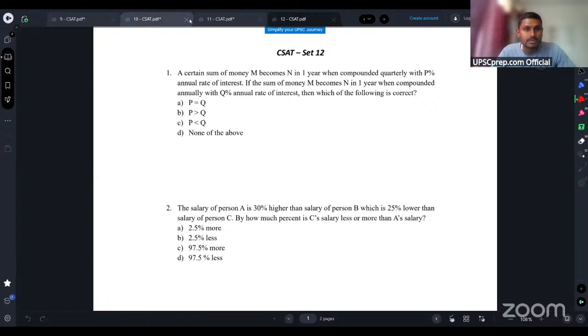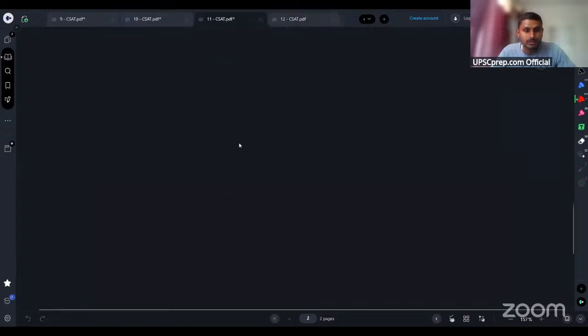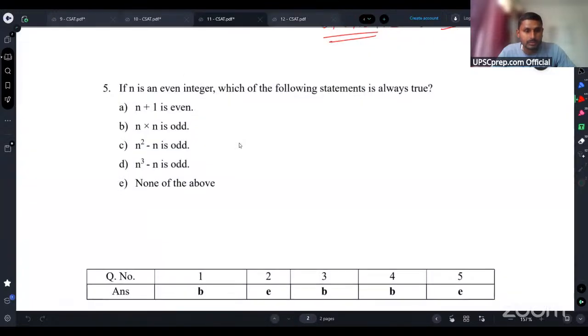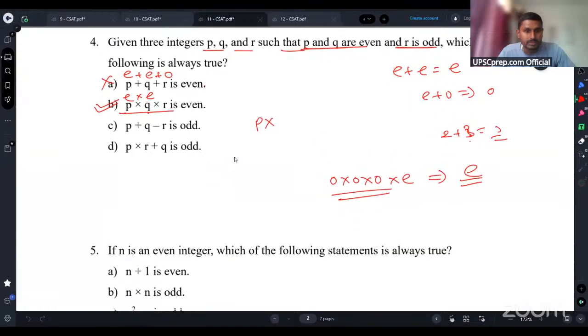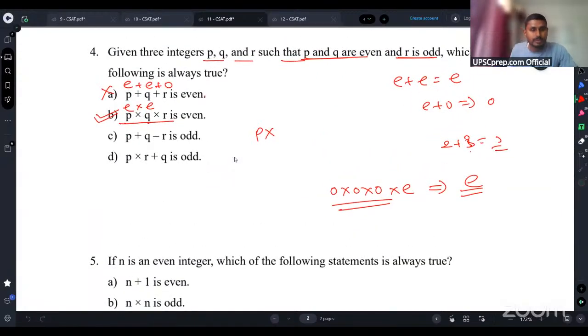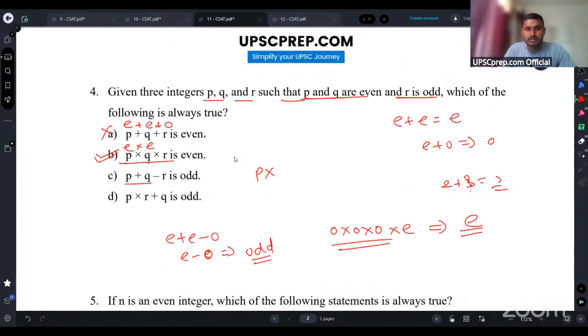So in the last question you are asking. Okay, just a minute. C becomes what? P plus Q, it is even plus even minus odd. Okay, this becomes even minus odd. So this is also odd, right? So this is also true. Option C should also be a correct answer. Yeah, you are right. B and C should both be correct answers.